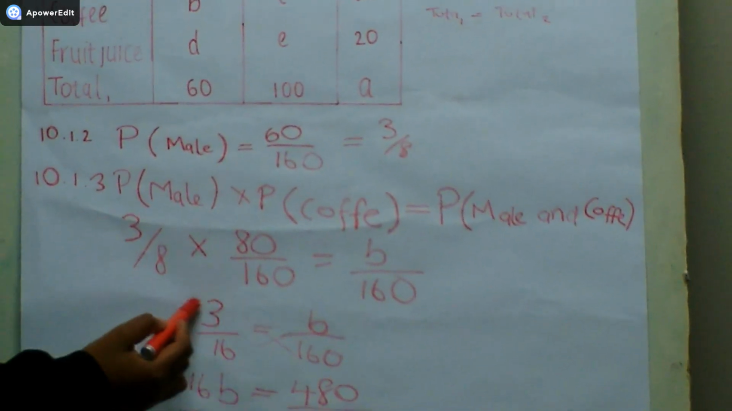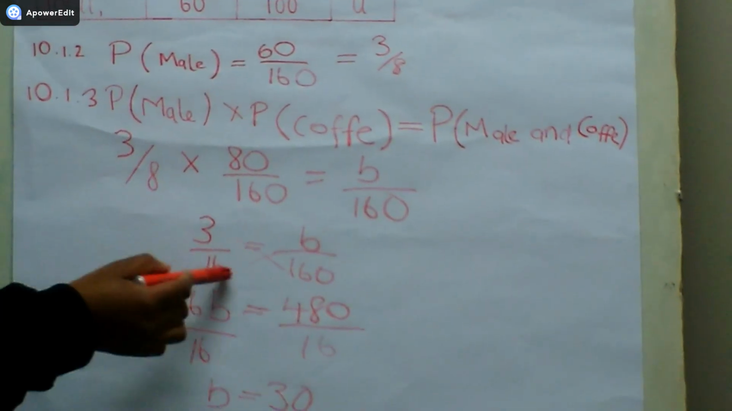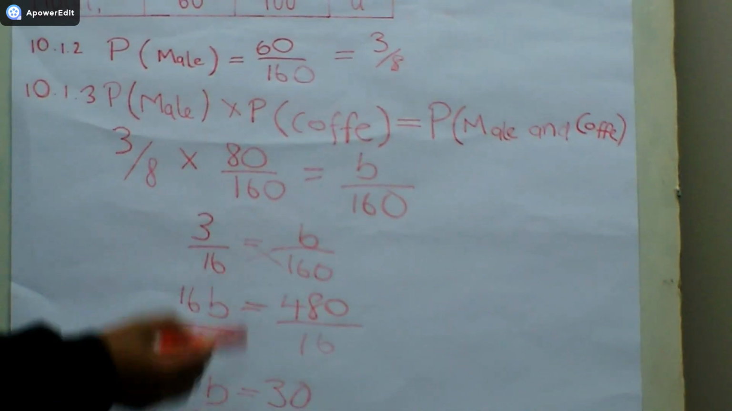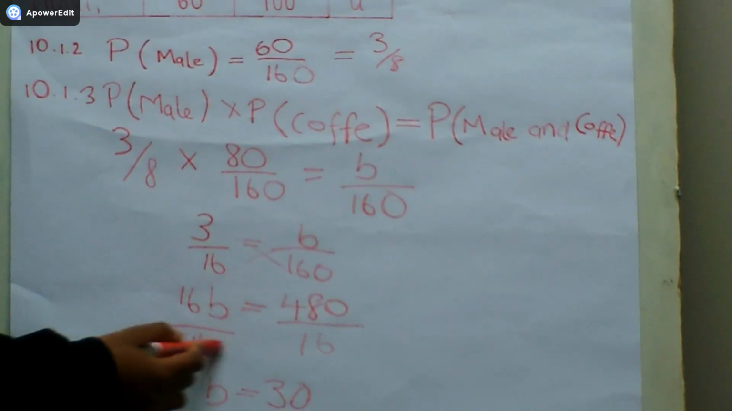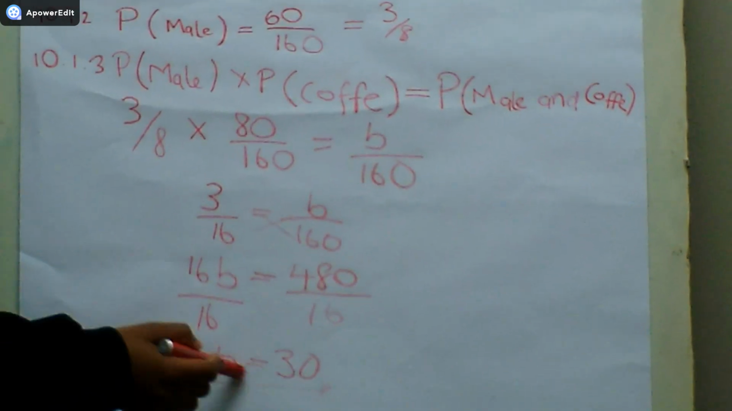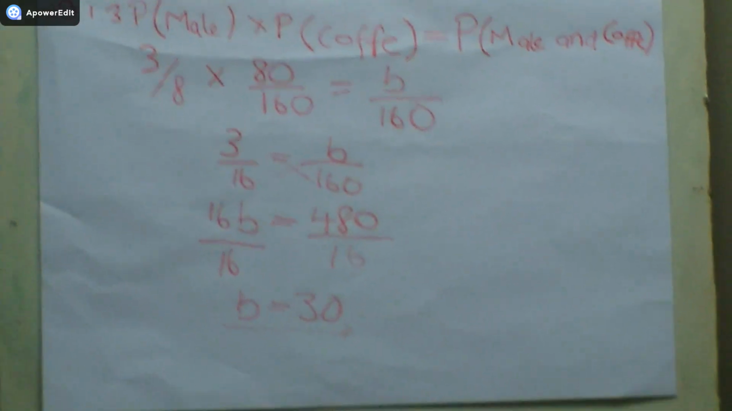So what you do here is you multiply this and this, and this is what is left on the other side. You cross multiply the two. 16B over 16 is equal to 480 over 16. Then your B is 30. Yeah, I think that's it. It's supposed to be simple.